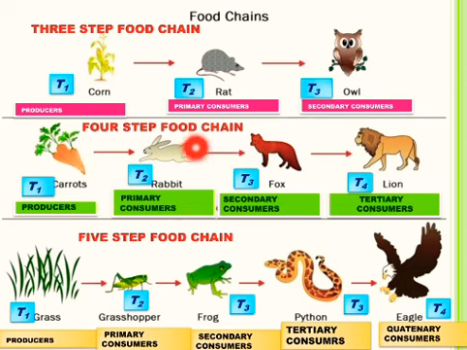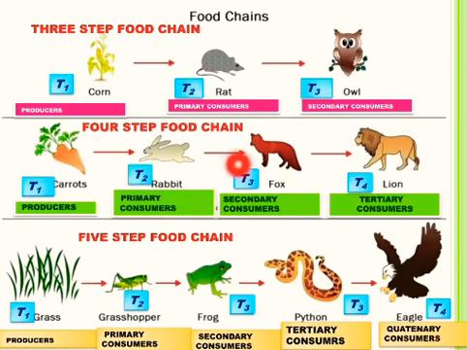See four-step food chain. In this food chain, you can see carrots are the producers which form the first trophic level. Rabbit that feeds on carrots as plants and forms the primary consumers is placed at second trophic level.